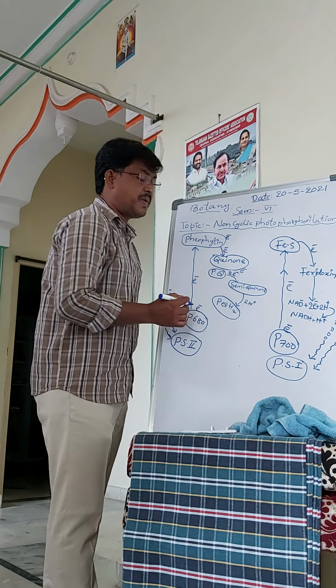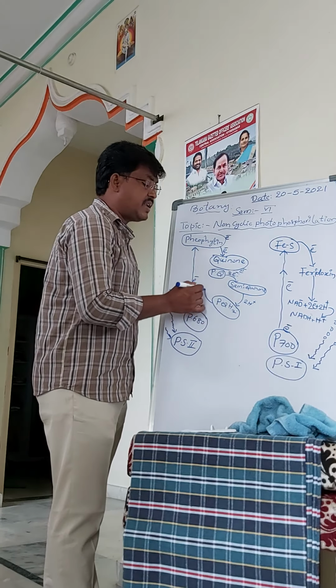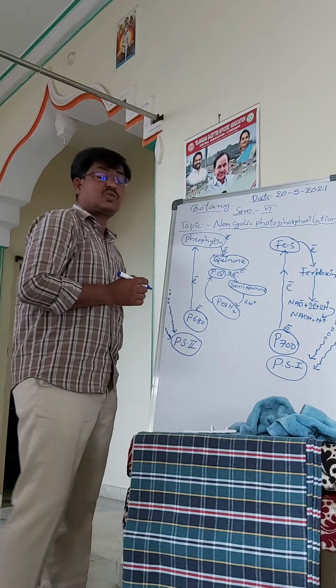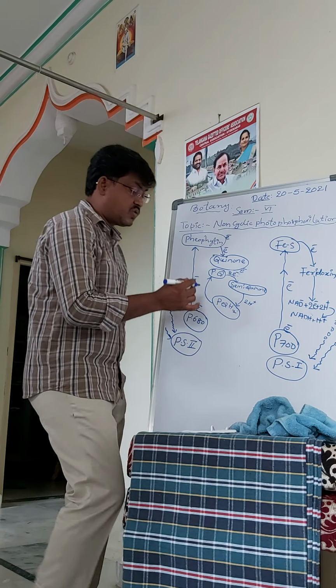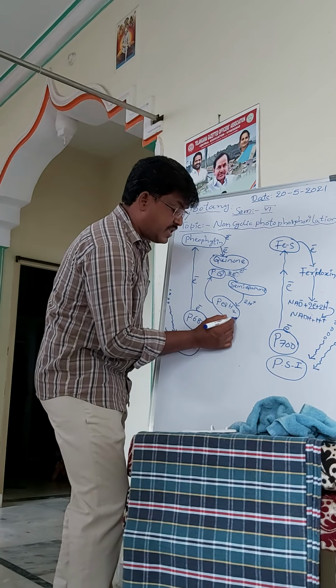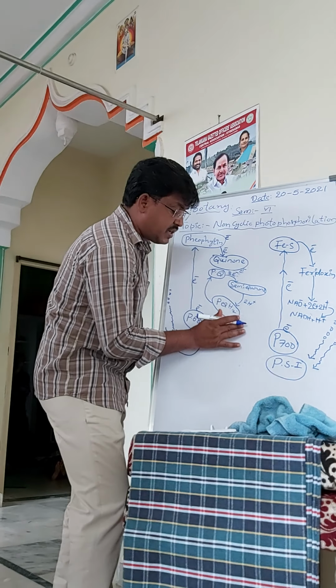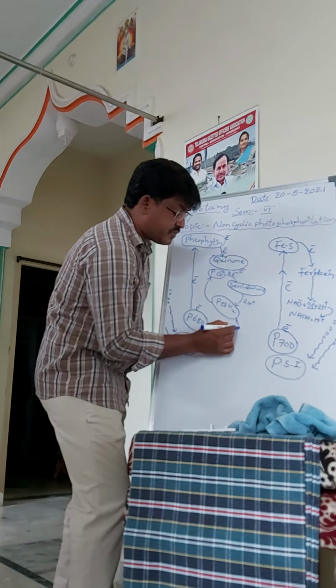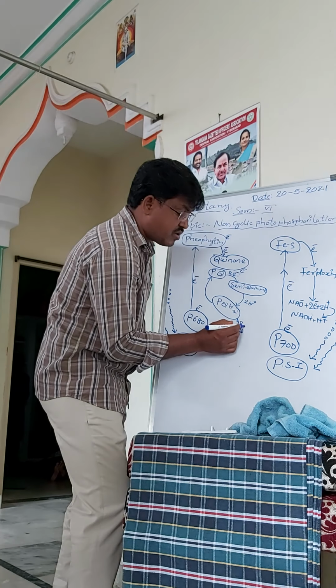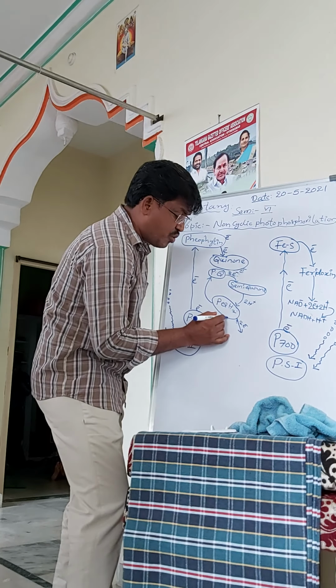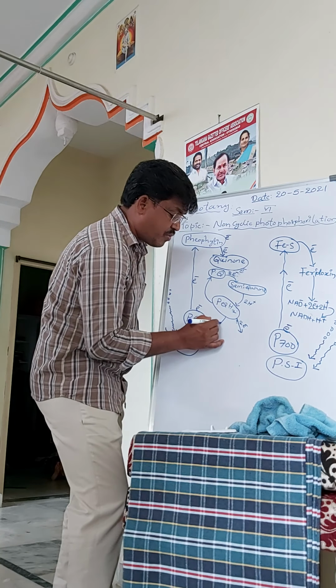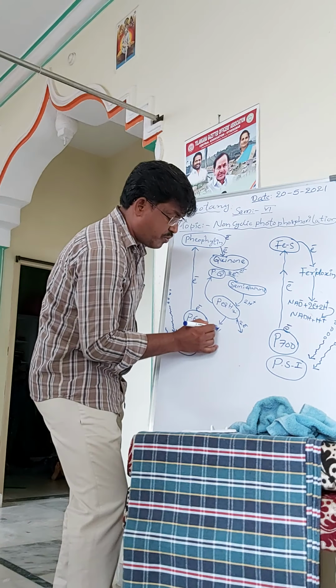Then this plastoquinol is again oxidized into plastoquinone. So this plastoquinol releases two electrons and two protons.